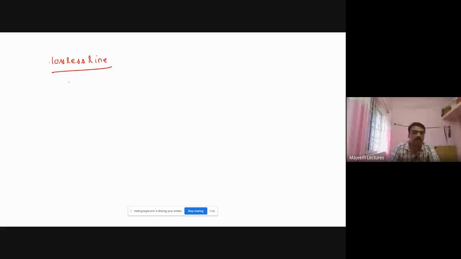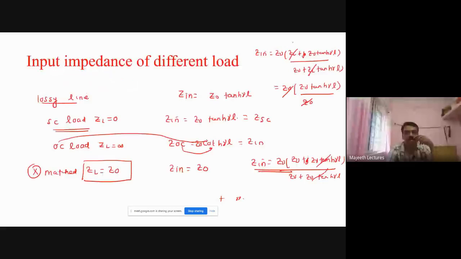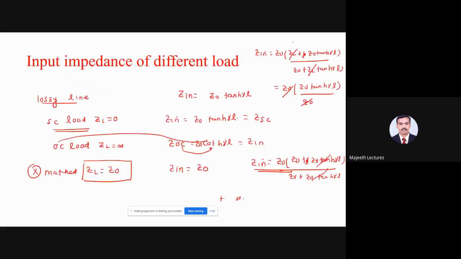Okay, for a lossless transmission line, what is it? First you find the short circuit load. Short circuit load means ZL is equal to 0. This is the general input impedance of a transmission line.